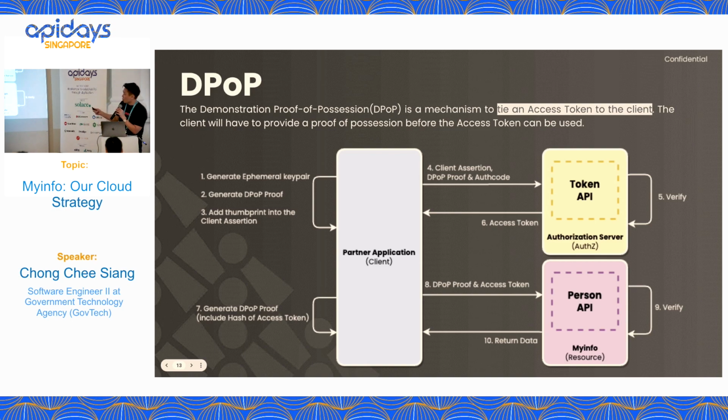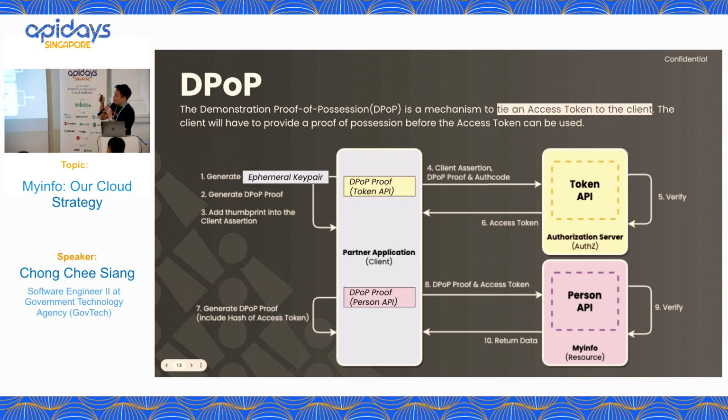But now, how do I know if someone trying to call my resource server is a legit partner or legit user? So for this route, first, the partner will need to create an ephemeral key pair, a one-time key pair. Use the key pair to generate what we call a DPoP proof, which is signed, then use it to call the token API to ask for an access token. Later on, he will need to use the same key pair to generate the DPoP proof for the person API to ask for the actual data.